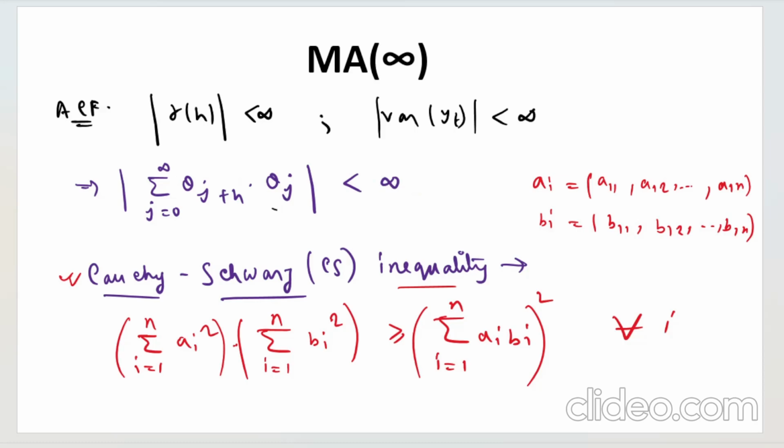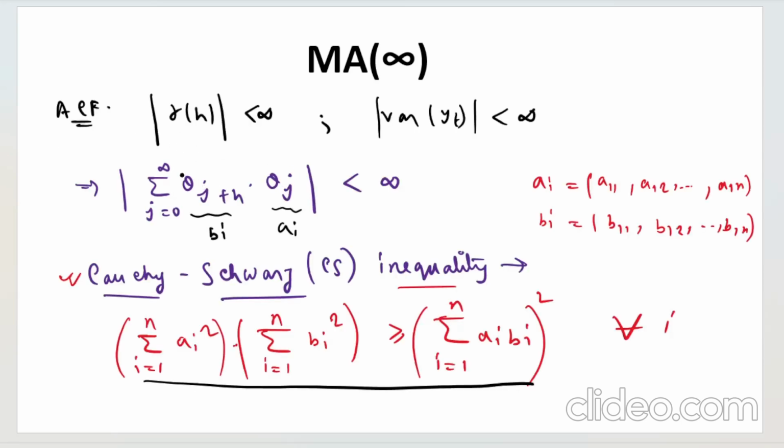So for that, simply take this to be ai as of now for our purposes, and take this expression to be bi, right? Let me do that. So you will get summation j from 0 to infinity theta j square, so ai square basically, right? ai is theta j and bi is theta j plus h.